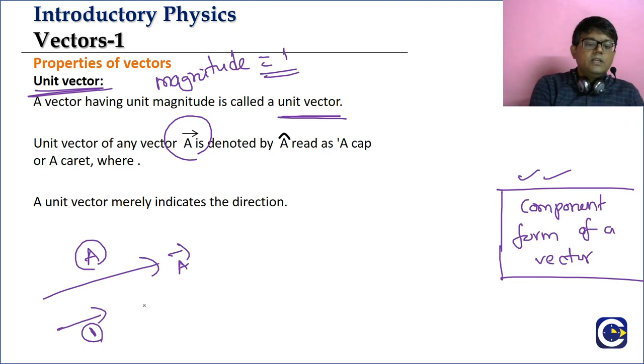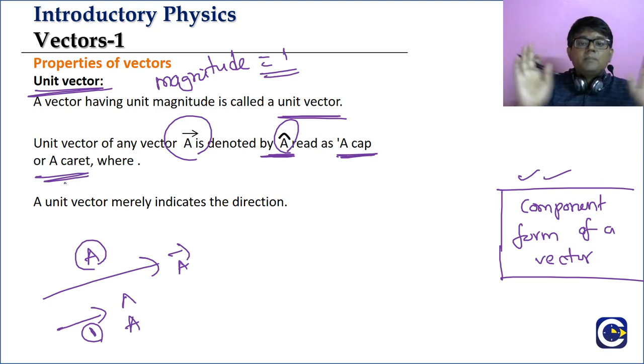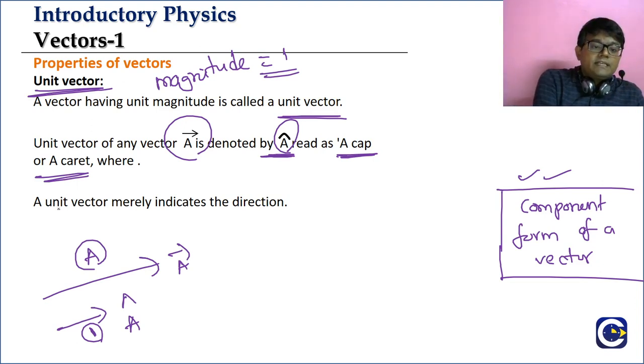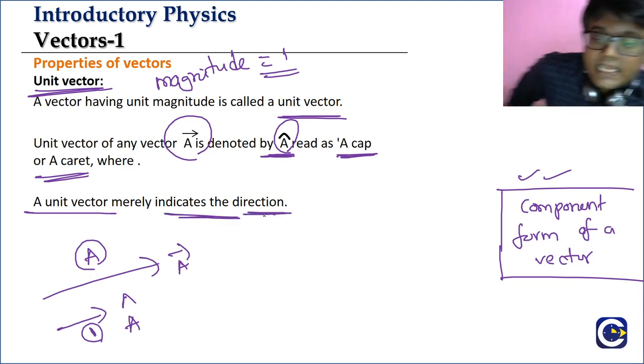Adha rendu difference. The unit vector in the direction of a bar, right, is represented by எப்படி நம்ம represent பண்ண போறோம்? Is represented by a, we'll put a cap above, a cap. எப்படி நம்ம அதை read பண்ண போறது? A cap or a caret. Okay, you either read as a cap or a caret. Okay, and the main purpose of unit vectors என்ன தெரியுமா? The main purpose of unit vectors is to indicate the direction.